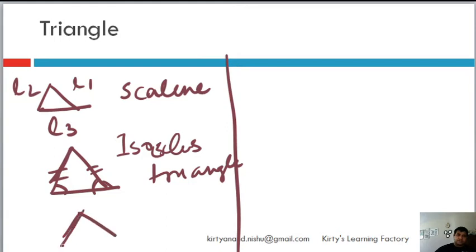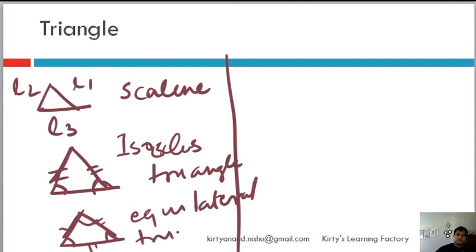And then there is a triangle in which all the three sides are equal, and in this all the three angles are also equal. It is called an equilateral triangle. So these are three types of triangles: scalene, isosceles, equilateral. In a scalene triangle, obviously three sides are different in length, and all three angles will also be different.